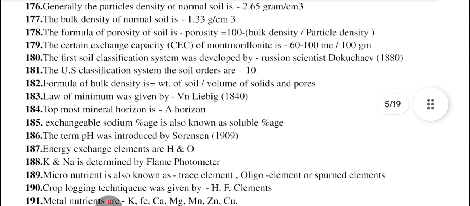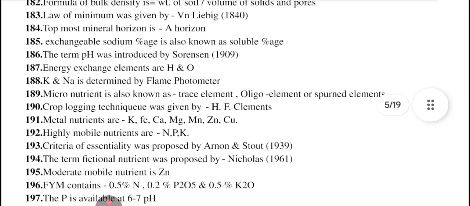Topmost mineral horizon is A horizon. Exchangeable sodium percentage is also known as sodium adsorption percentage. The term pH was introduced by Sorensen in 1909. Energy exchange elements are H and O, hydrogen and oxygen. K and Na are determined by flame photometer. Micronutrients are also known as trace elements, oligo elements, or spurious elements.